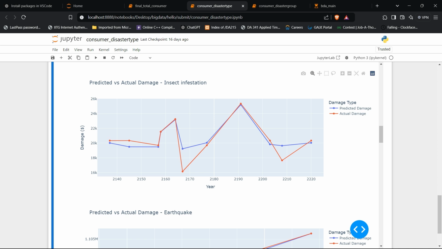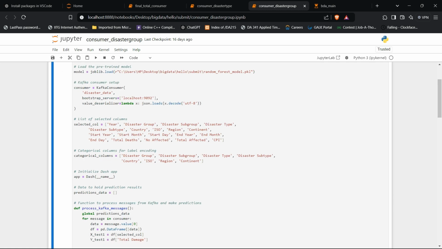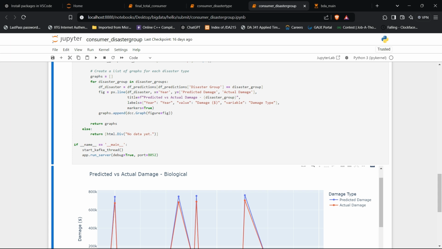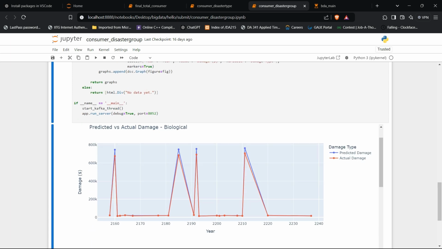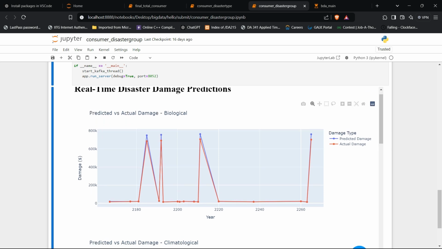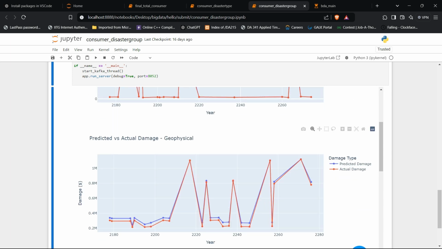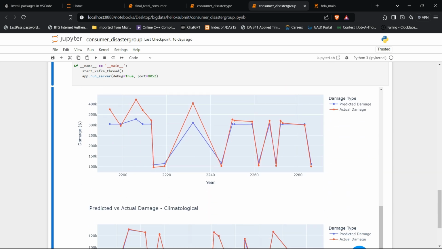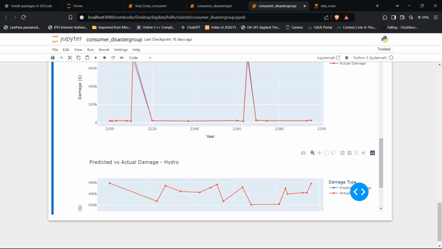It gets updated every 5 seconds, and then we look at the consumer for the disaster groups. Here we get the disaster group as biological, so we get the actual and predicted values for the biological, the geographical, the hydro disasters, and all the other disasters, like the chronological disasters.